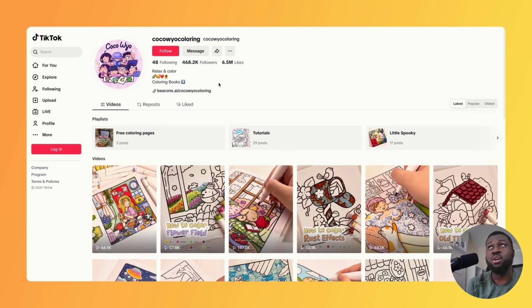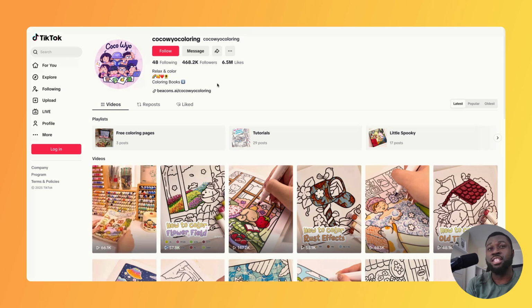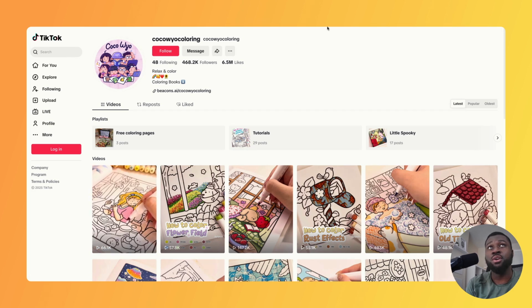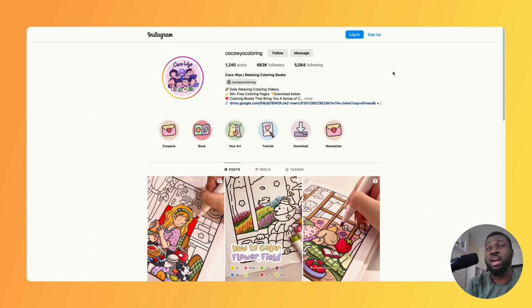Just look at TikTok, they've got over 468,000 followers. Even on Instagram, they also have a huge following of over 663 followers. They're also on several other platforms as well, but because of that huge following, any book that they create is going to get traffic and a lot of sales.